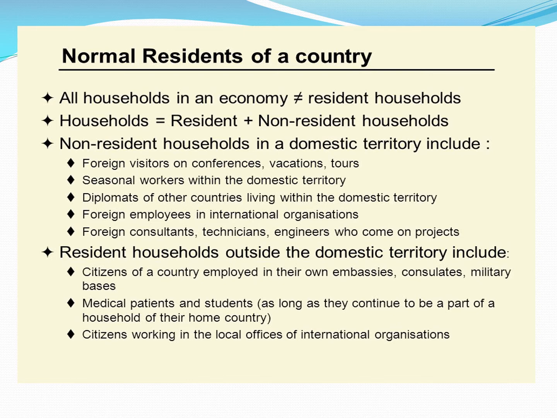International organizations like UNO, WHO are not considered as normal residents of the country in which they operate. They are treated as the normal residents of international area.